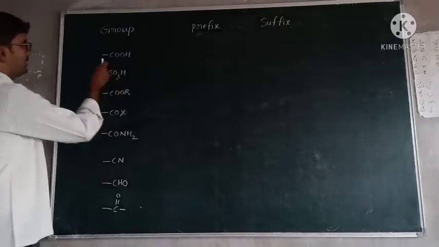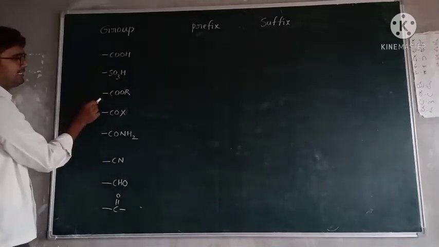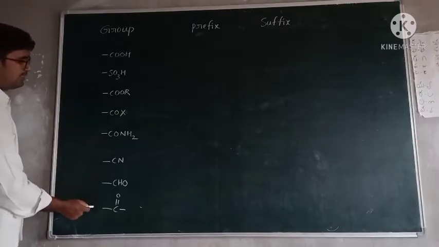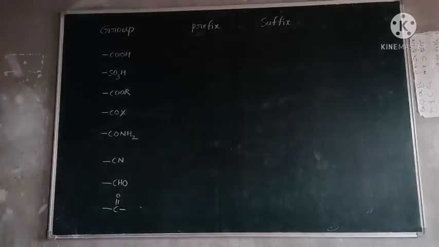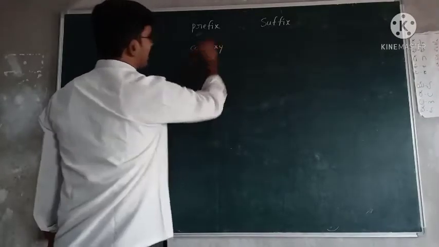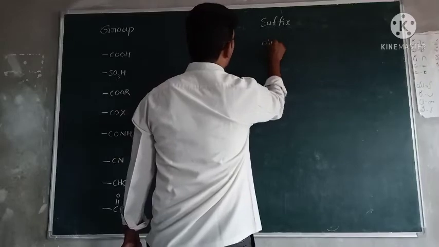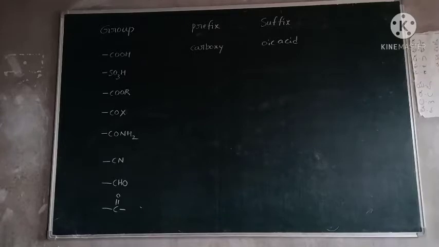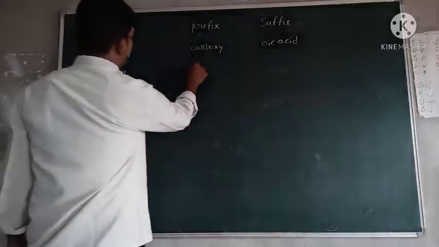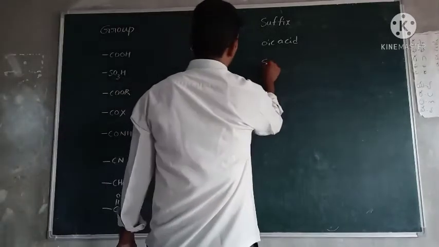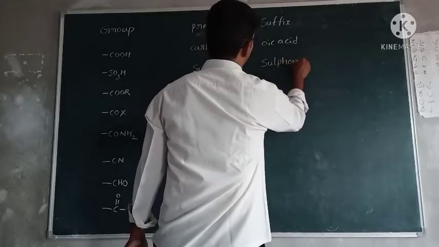Now the main functional groups: carboxylic acid, sulfonic acid, ester, acyl halide, amide, nitrile, aldehyde, ketone. First one, carboxylic acid: prefix name is carboxy and suffix name is oic acid. Second, sulfonic acid: prefix name is sulfo and suffix name is sulfonic acid.